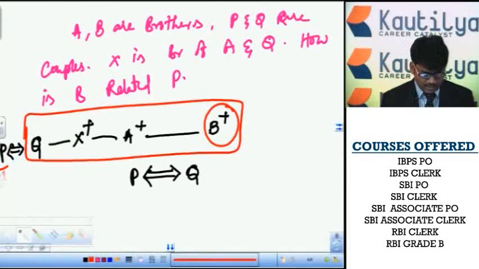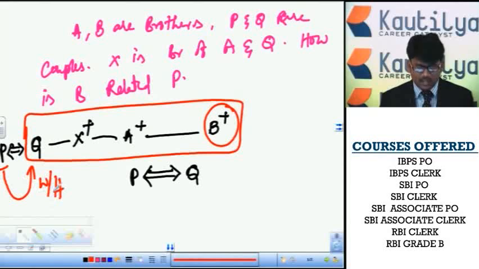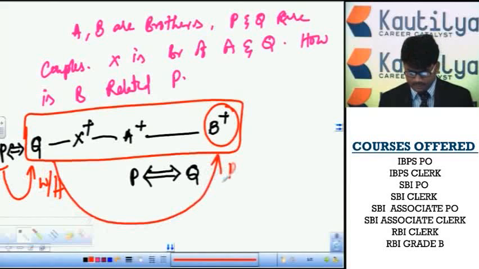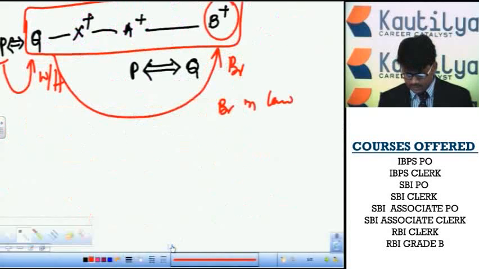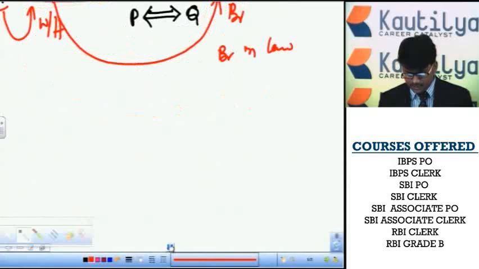P has a spouse, that is Q. Spouse means wife or husband. That wife or husband has a brother, B. A wife's brother is called a brother-in-law, and a husband's brother is also called a brother-in-law. The person B is definitely the brother-in-law of P. These are the problems in group relations.